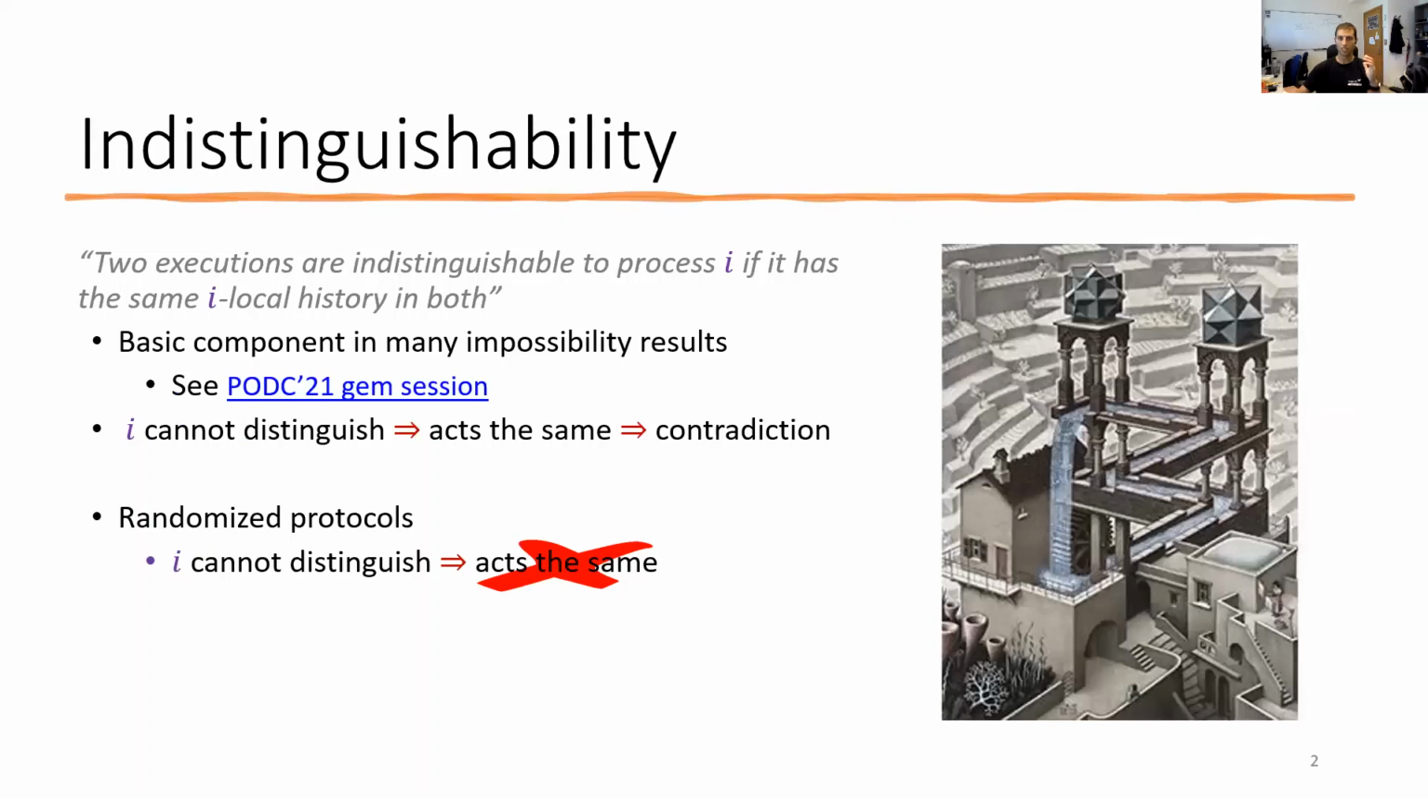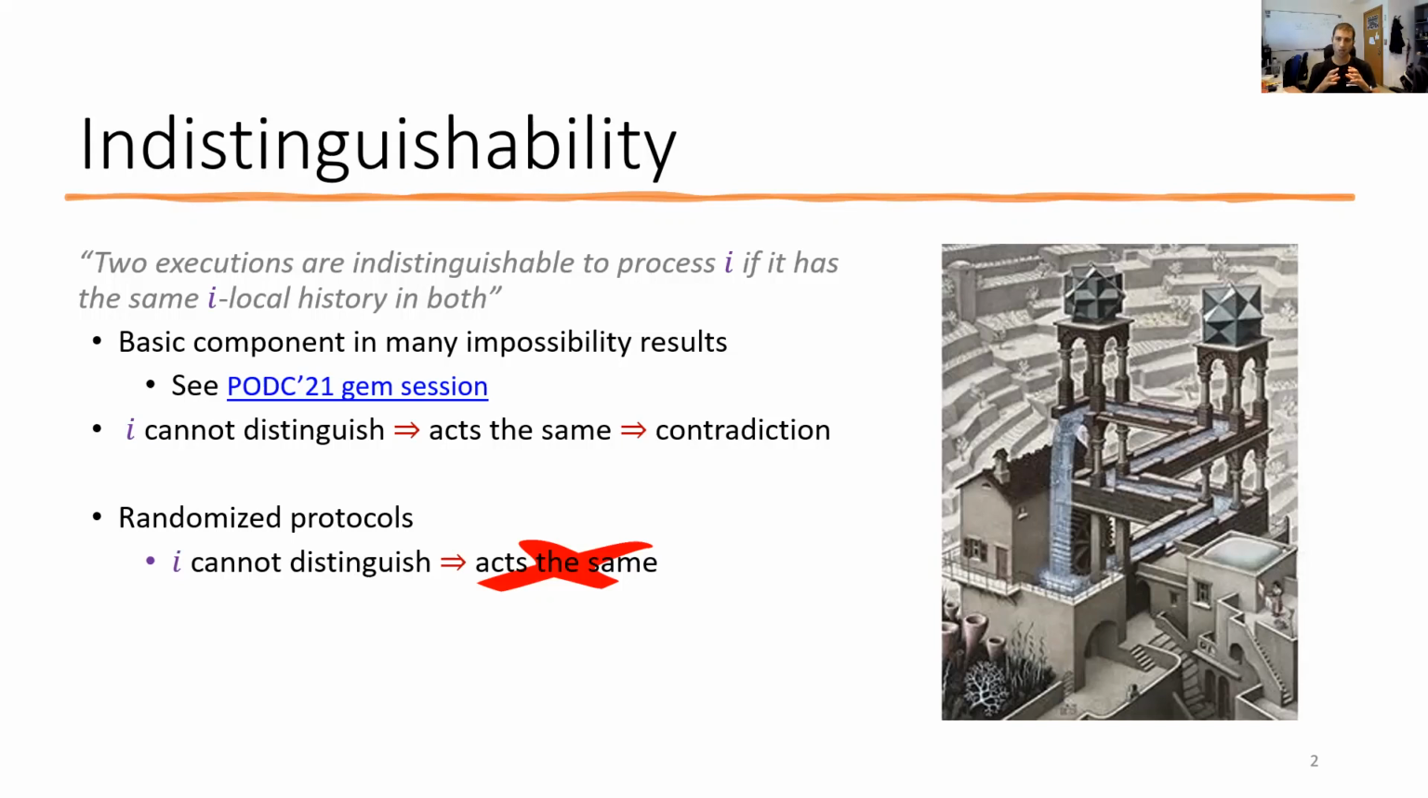Lower bounds and impossibility results are a major part of distributed computing research. They are both intellectually challenging and practically important. The notion of indistinguishability has for years been one of the most useful tools in proving such results for deterministic protocols. I recommend Naama's Jam session from the recent PODC on the topic.